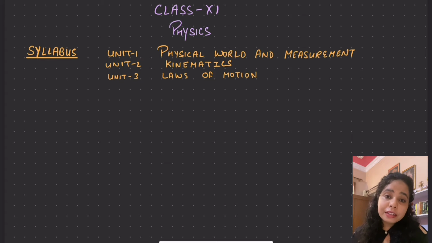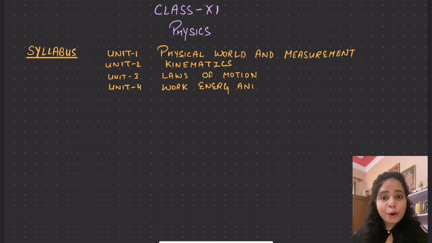Then we have the fourth unit. The name of the fourth unit is Work, Energy and Power. And again, this is a unit which we have done in class 9th in a very brief manner, but now we will discuss this unit in a detailed manner. So up to this point you have done various things in your previous classes, so definitely you have a very good base. And then moving further, in the fifth unit, which will be a very new unit for you,